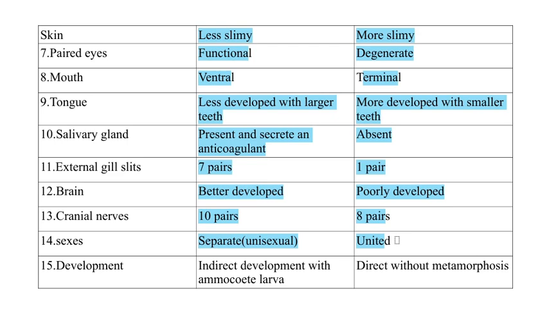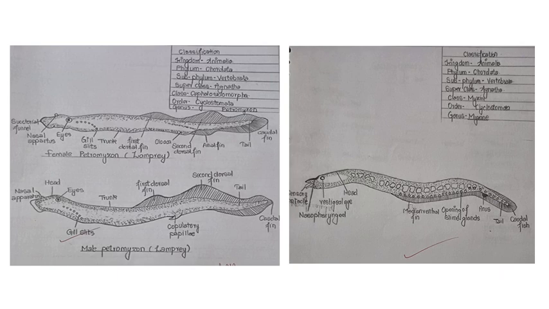They don't show sexual dimorphism. Development is indirect in the lamprey, which includes the ammocoete larva, and the development in hagfish is direct without the process of metamorphosis. This is the diagram of the lamprey, Petromyzon, and Myxine. Here I have drawn both male and female for the lamprey, because it is unisexual, so the male and female are separate. But here the hagfishes are bisexual, so both male and female are present on the same body.